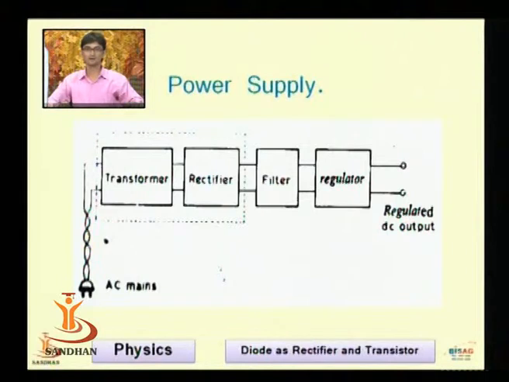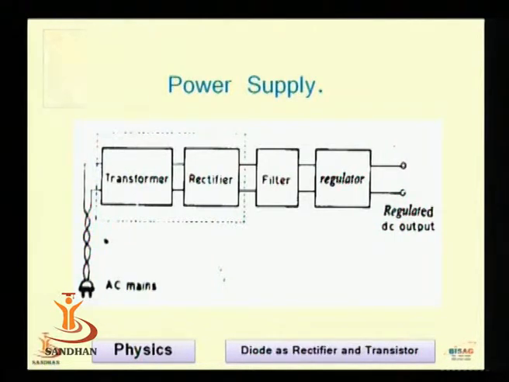Then comes the regulator. Nowadays we have so many ICs, integrated circuits, available in the market, which can be used as regulated devices or regulated circuits to give a stabilized potential. Let me tell you a few regulator IC numbers.